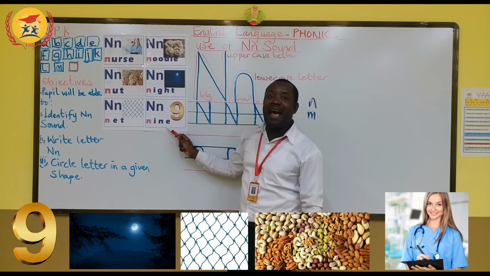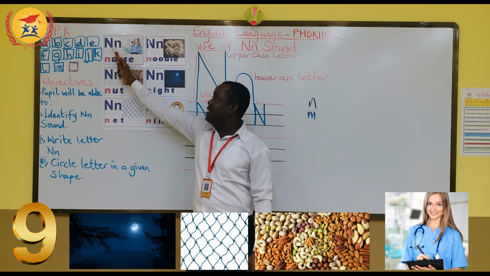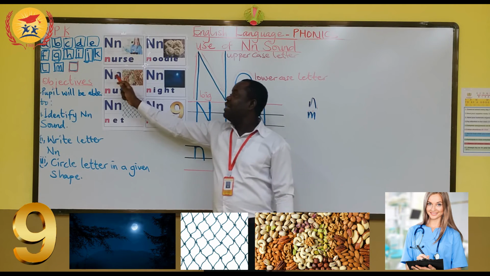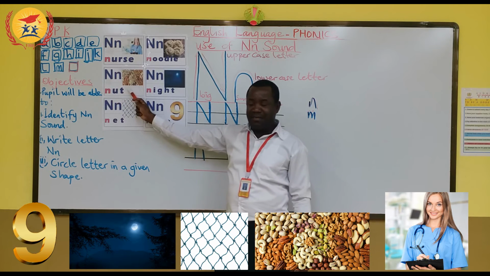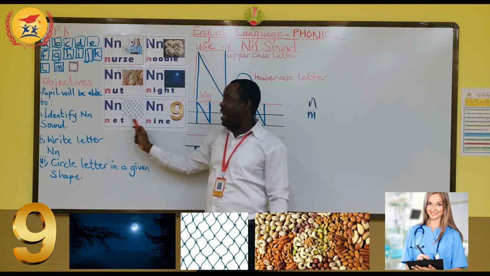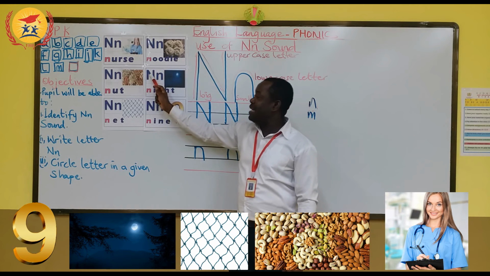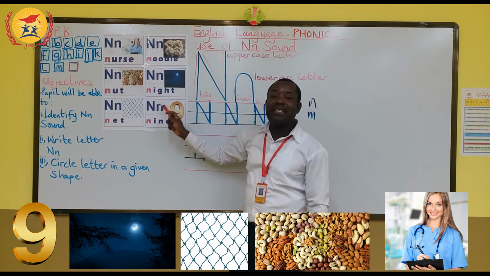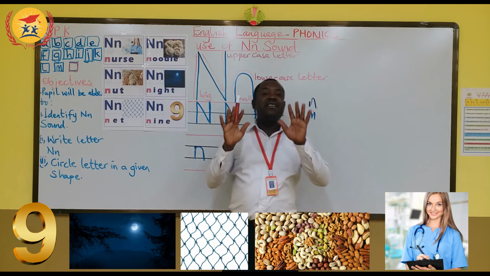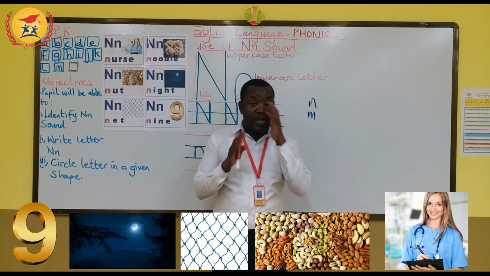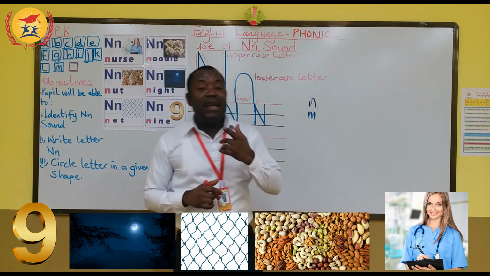N for 9. I repeat. N for next, N for nuts, N for net, N for noodles, N for night, and N for 9. Okay, so here it is simple and straightforward.